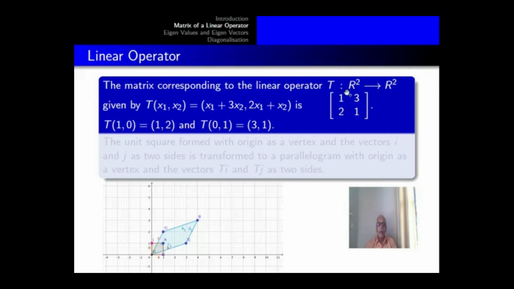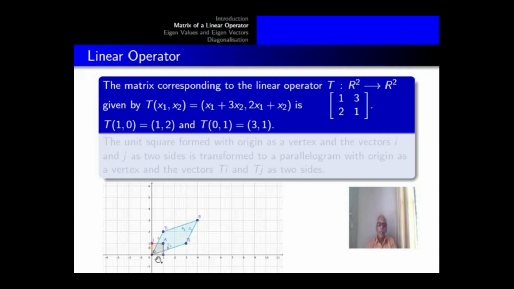The entries or columns of the matrix tell us the image of the standard basis vector (1, 0) is (1, 2) and the image of the standard basis vector (0, 1) is (3, 1), and these points are marked. You get i, (1, 0), has image (1, 2), Ti is the image. The vector j, (0, 1), has image Tj, which is (3, 1).